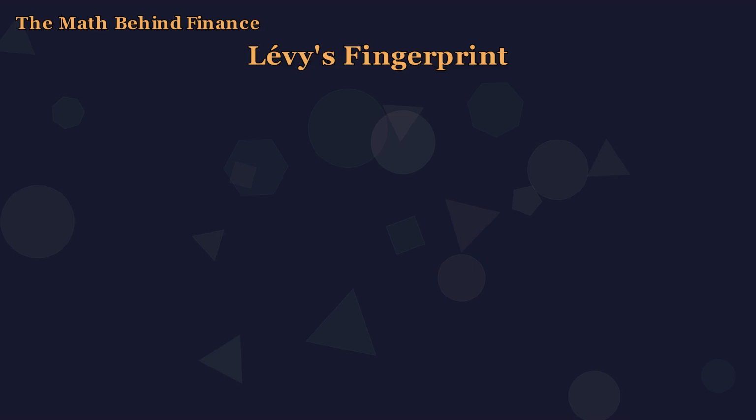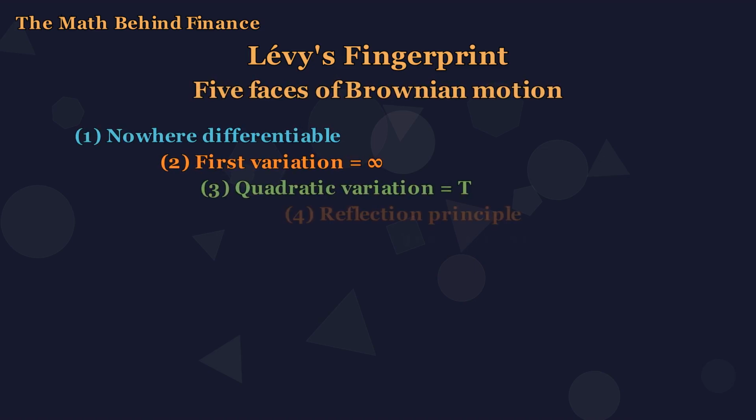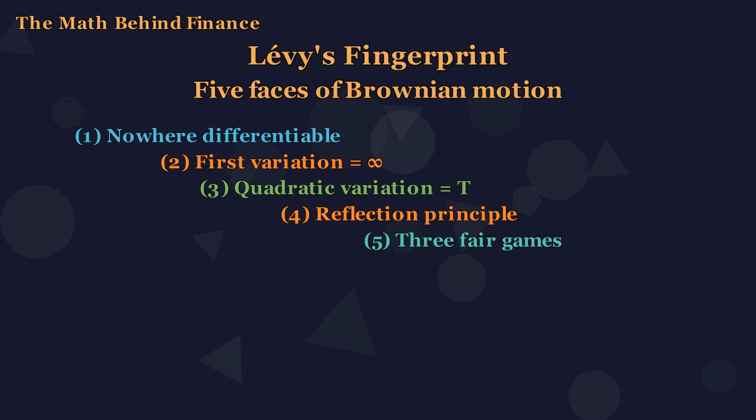We have reached the end. Today, we have seen 5 faces of Brownian motion. It is continuous but nowhere differentiable. Its first variation is infinite. Its quadratic variation is exactly t. Its maximum satisfies the reflection principle, and it produces 3 fair games.